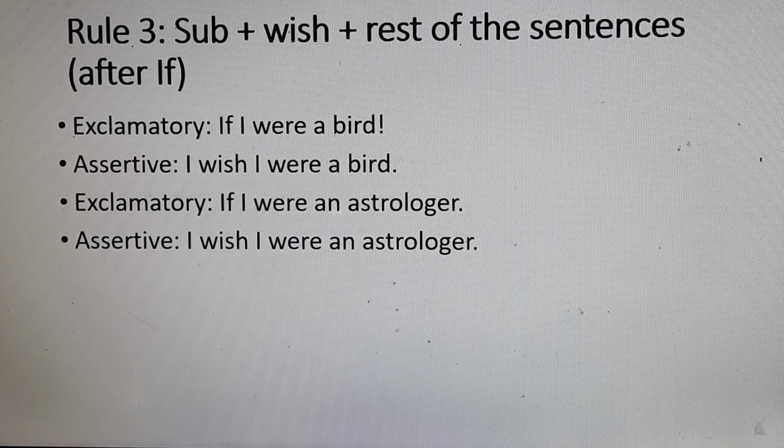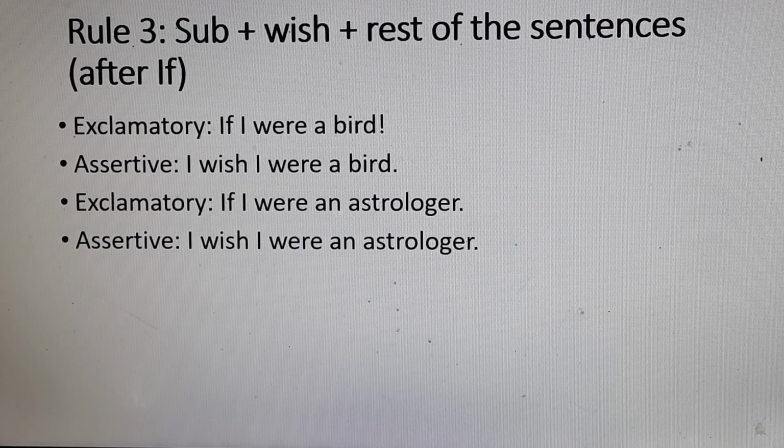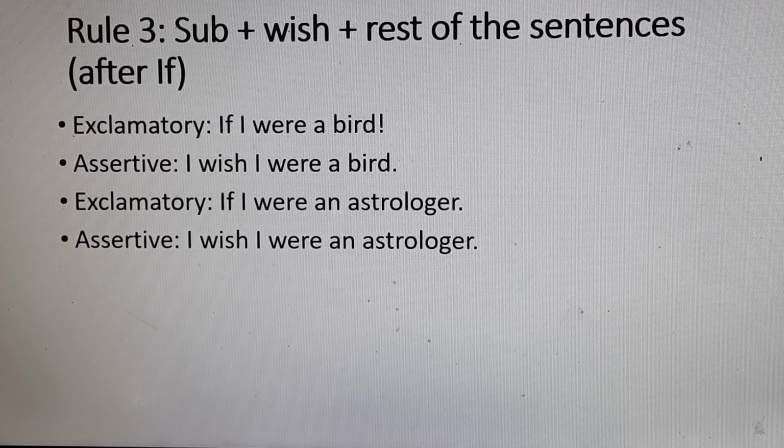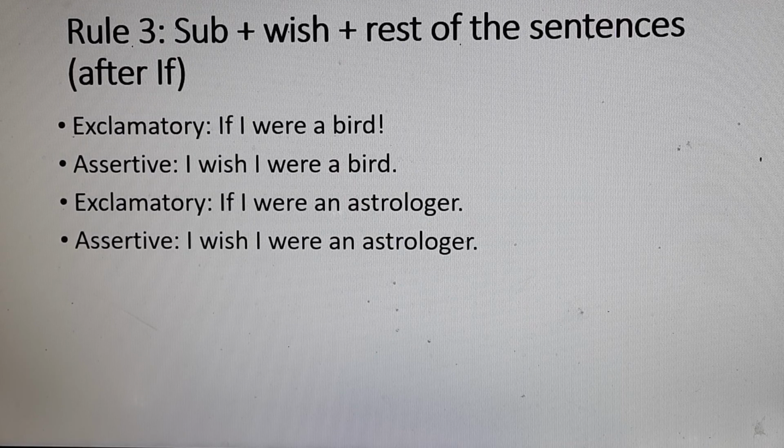So to change the sentence from assertive to exclamatory, for sentences having the word if, such as I wish I were an astrologer, or I wish I were a bird, we have to write down if first. Firstly, we write down if, and after that we write down the rest of the sentence only.